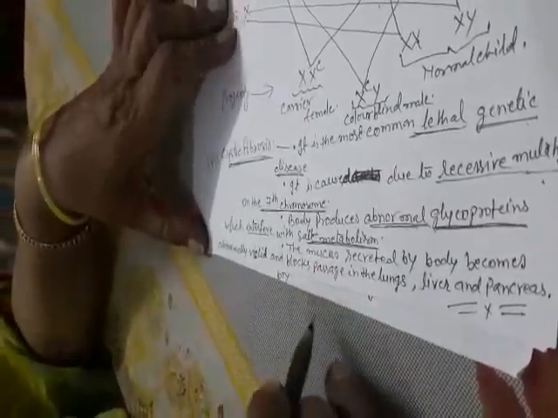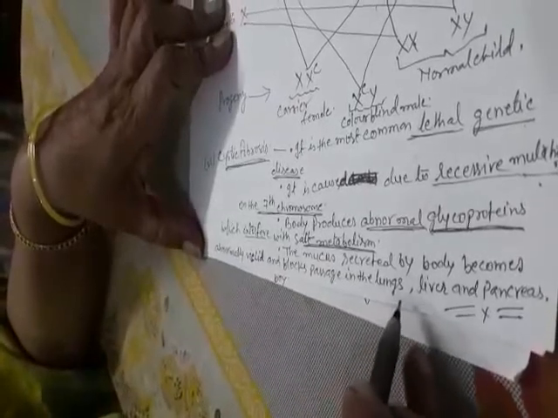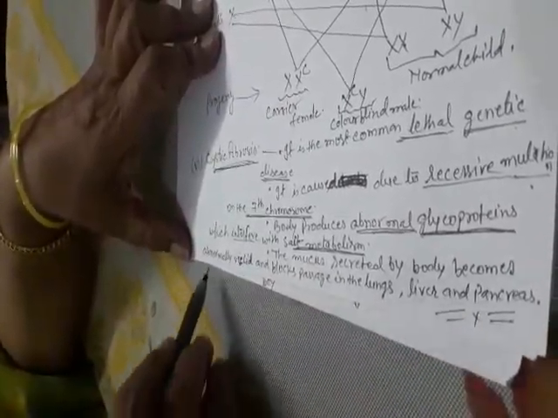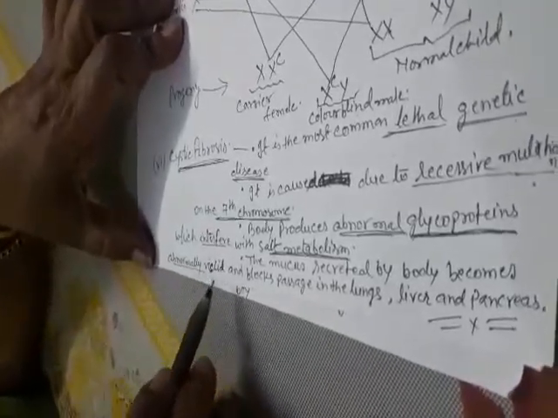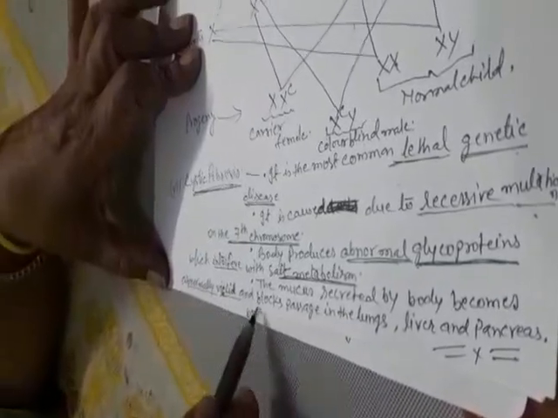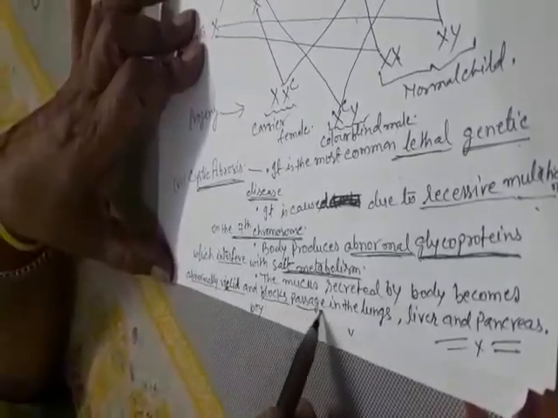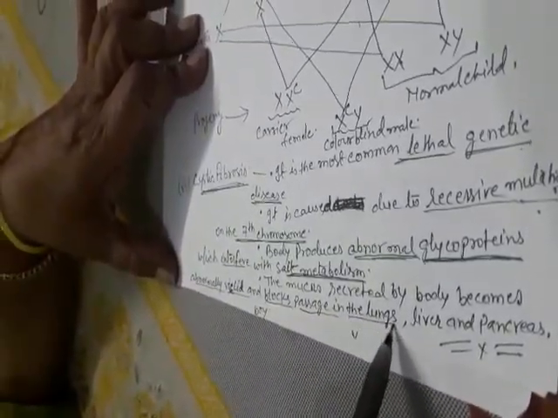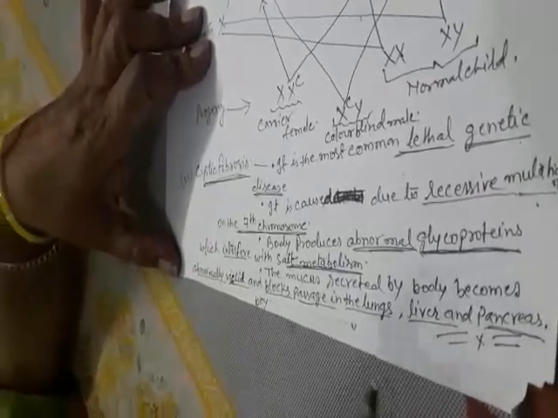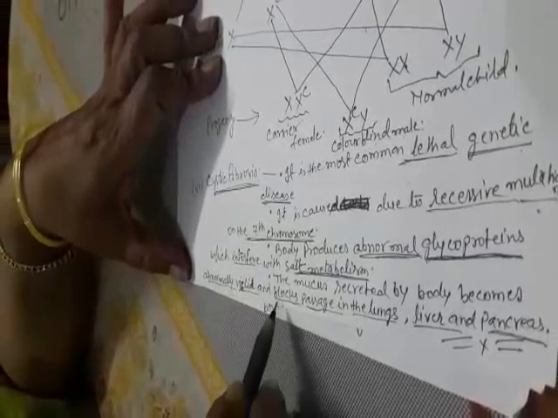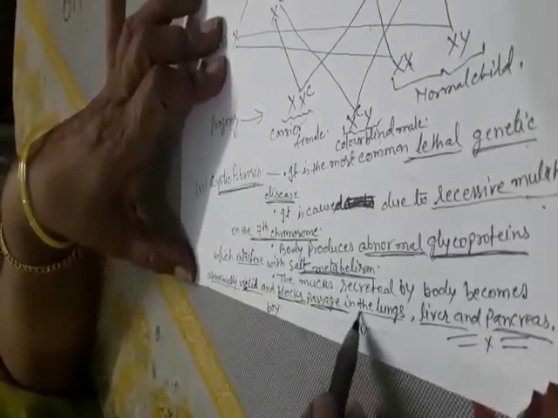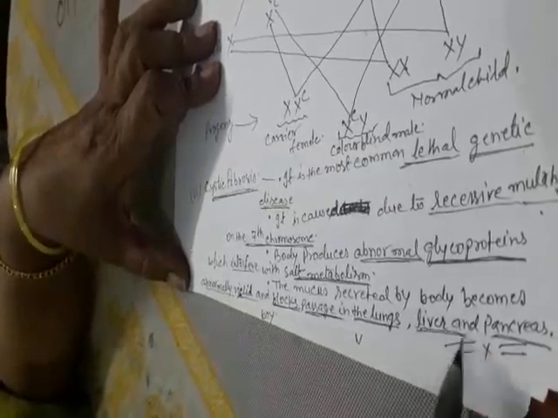The mucus secreted by the body becomes abnormally viscid and blocks passages in the lungs, liver and pancreas.